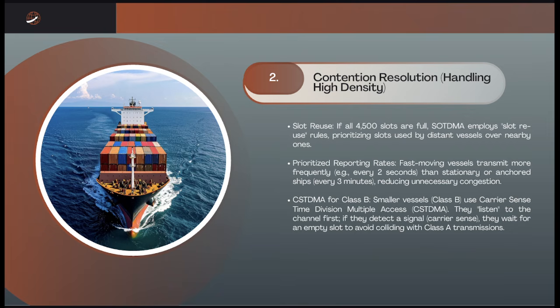If they detect a signal, they wait for an empty slot to avoid colliding with the Class A transmission. Before transmitting, the Class B devices listen to the VHF channels to check for radio energy.